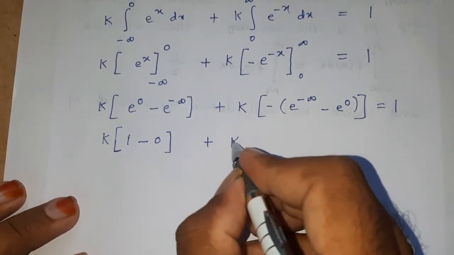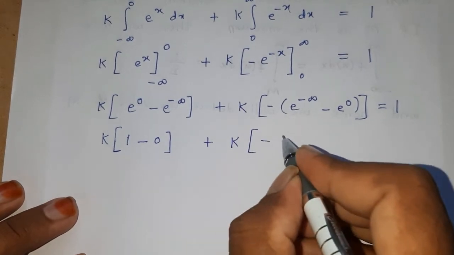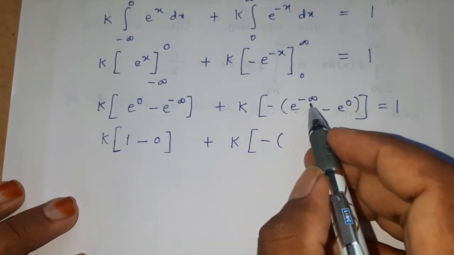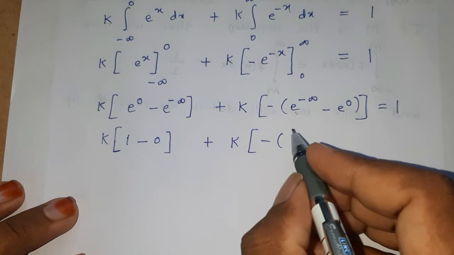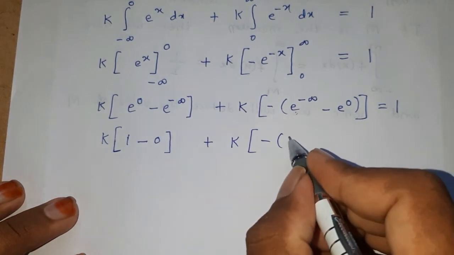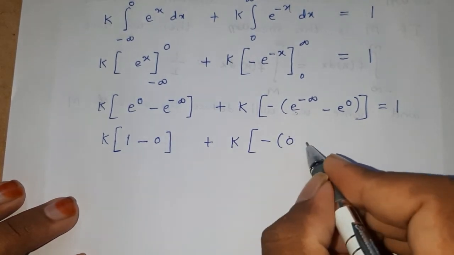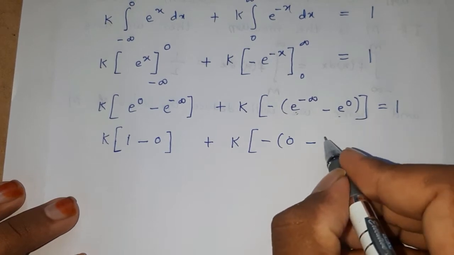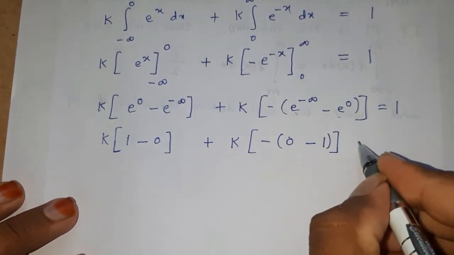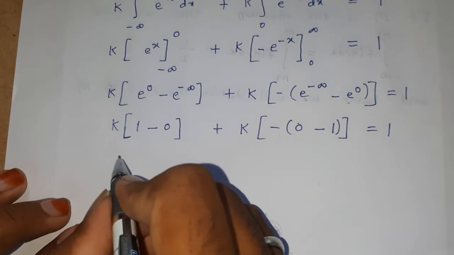capital K into e power of minus infinity means 1 by e power of infinity, 1 by infinity, that is 0, minus e power of 0 means 1, is equal to 1.